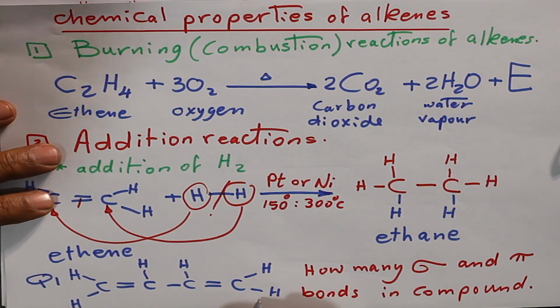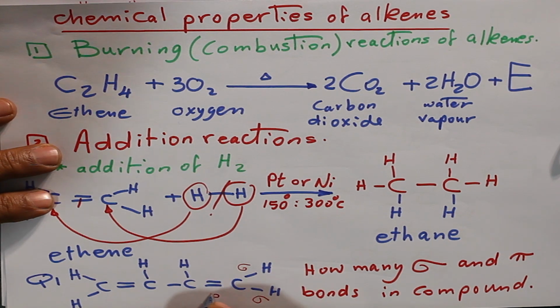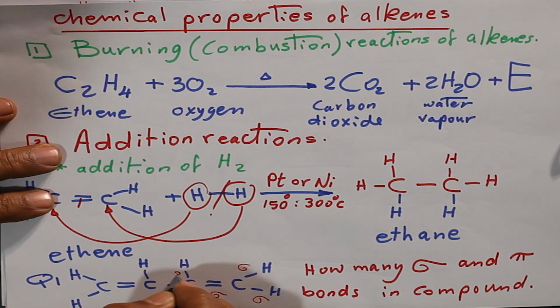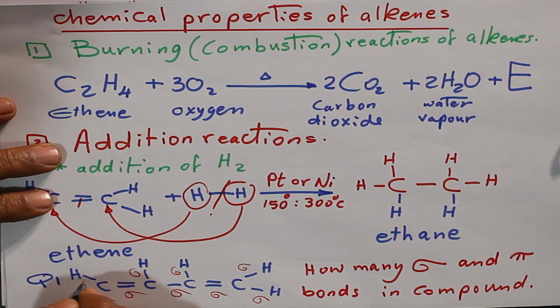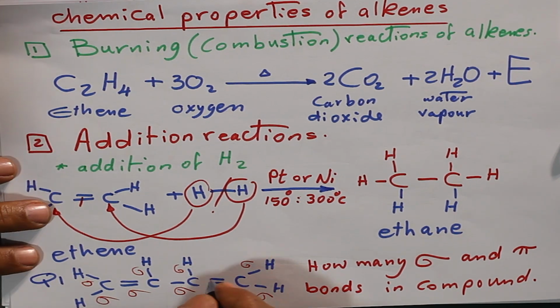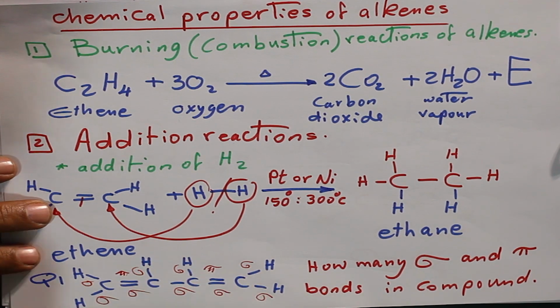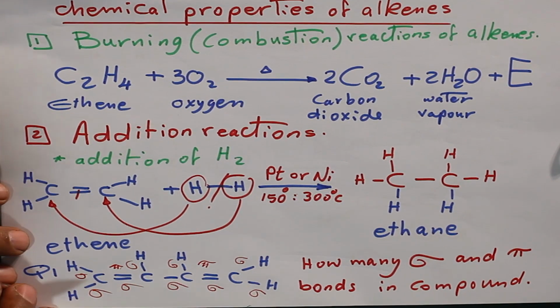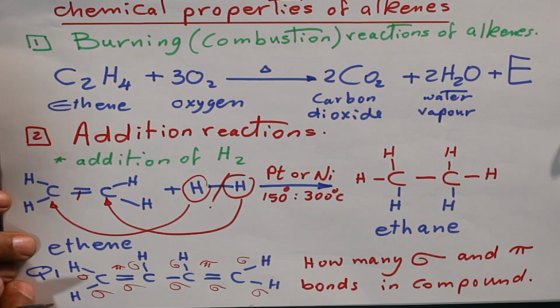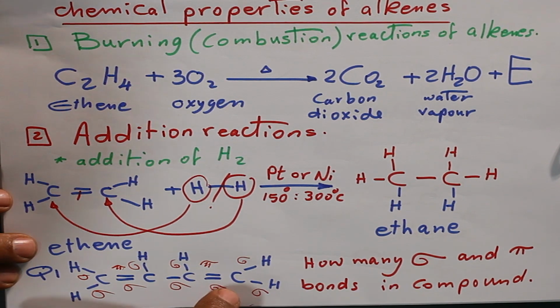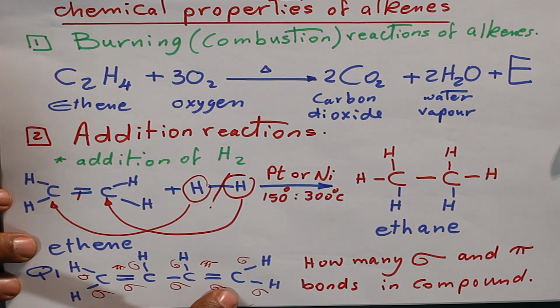Sigma bond, sigma, sigma, sigma, and we have 2 pi bonds only. If we want to know how many moles we need to saturate this compound, we need 2 moles of hydrogen to saturate this compound.